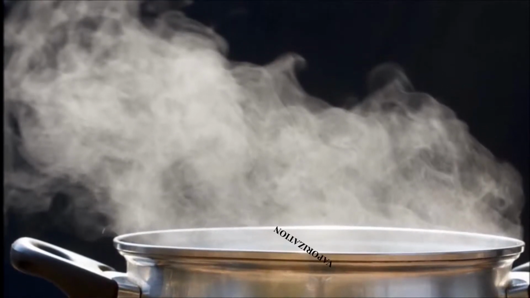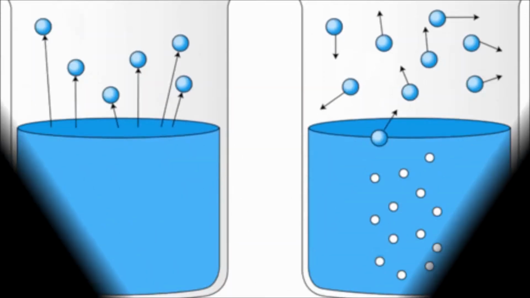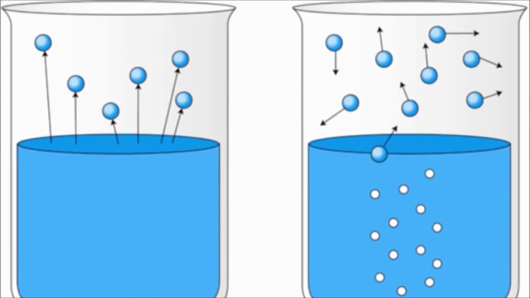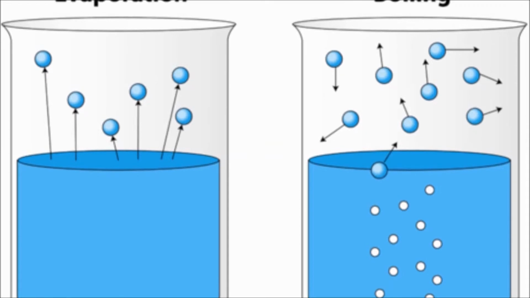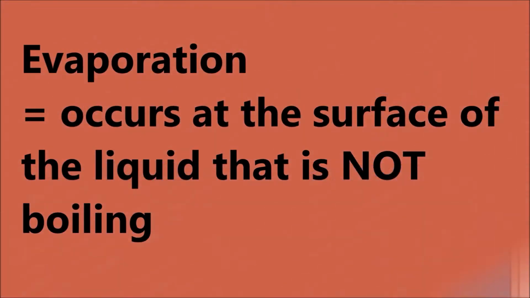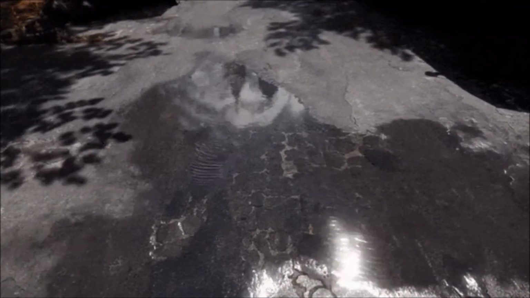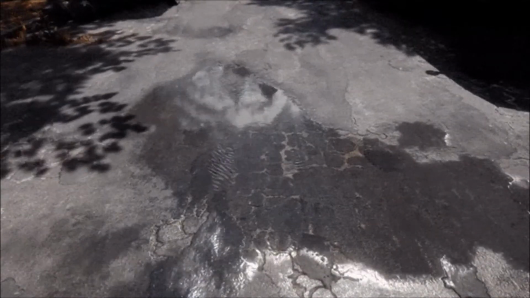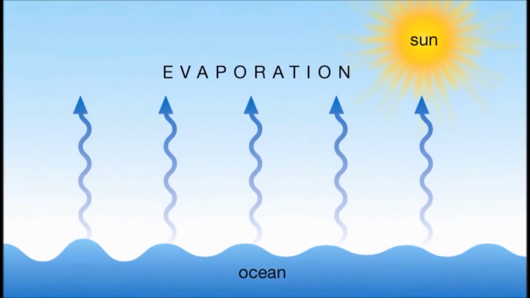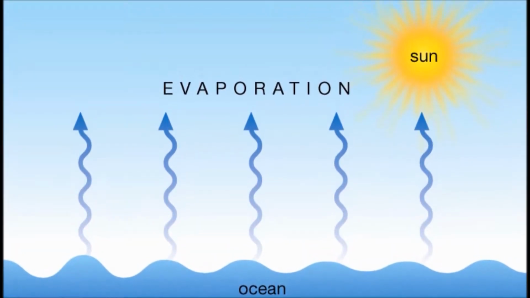Let's take a moment here to talk about vaporization so we can clarify a few things. Under the umbrella of the term vaporization are two ways to get liquids into gases. The first type is evaporation, which occurs at the surface of a liquid that is not boiling. This is like when you spill a drop or two of water on the table and leave it there. After a while, the water is gone, but you didn't have a blowtorch on it to heat it up. The surface particles have enough energy to escape the liquid and become vapor until eventually the whole drop of water